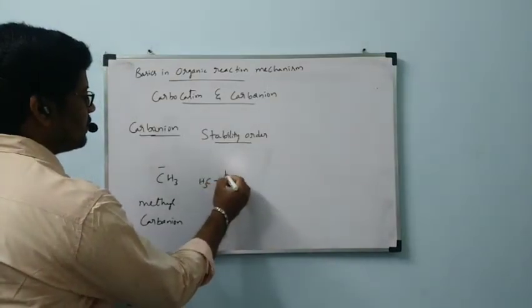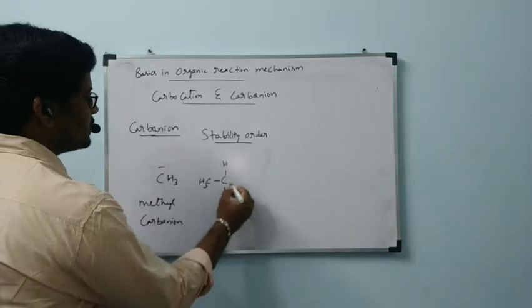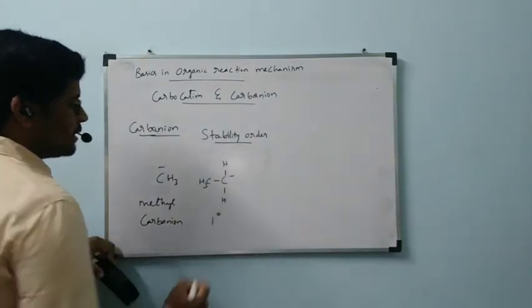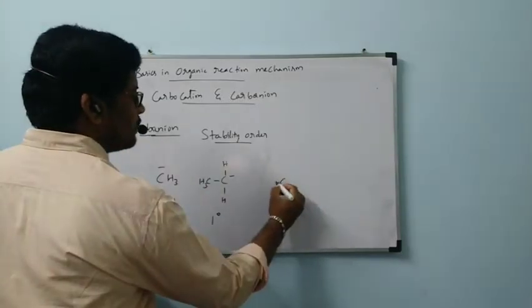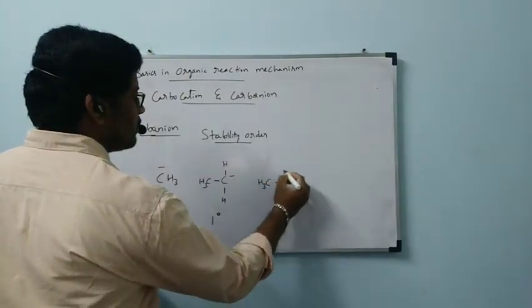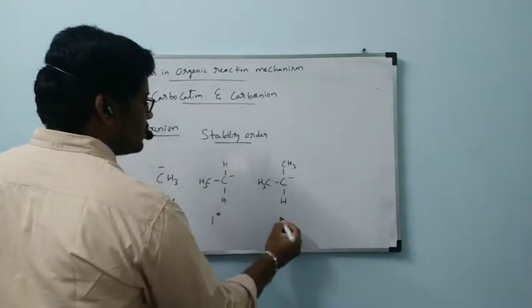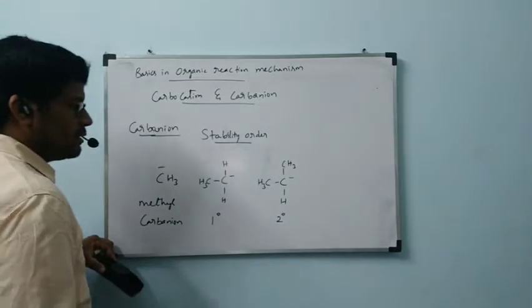Then CH3CH2 negative charge is a primary carbanion. This is a secondary carbanion.